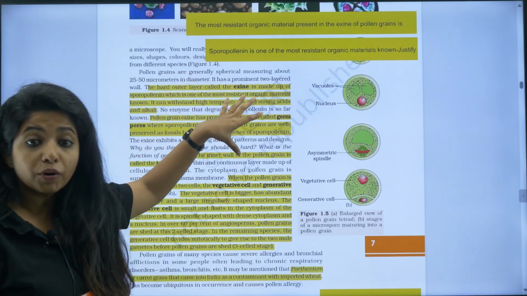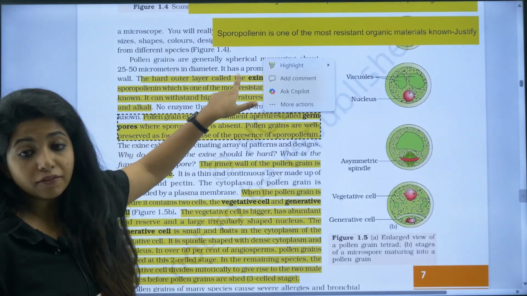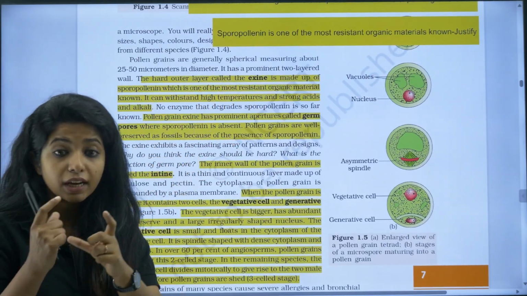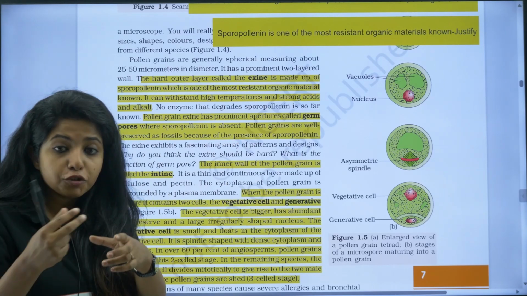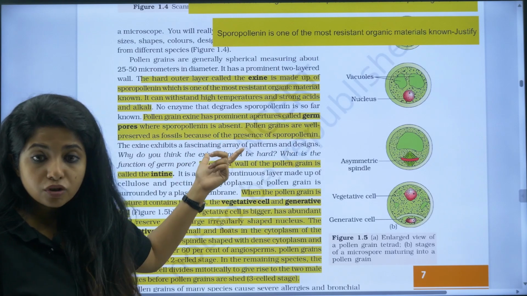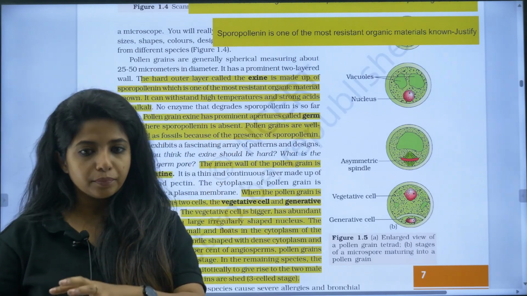Now we are talking about the structure of the pollen. You should know that it has an outer layer which is known as exine, then an inner layer which is known as intine, and there is an area where there is no exine. There's a space with no exine, which is known as what? Germ pore. What is the use of the germ pore, my dear children? Through here only the pollen tube will be moving out, carrying the male gametes.